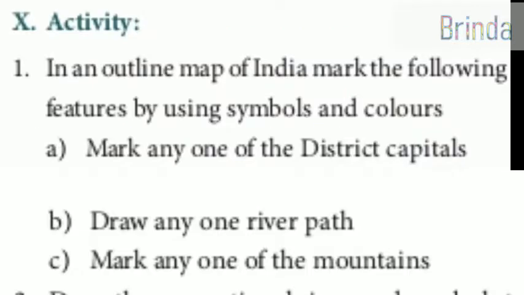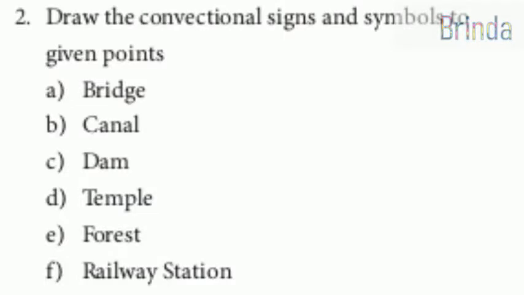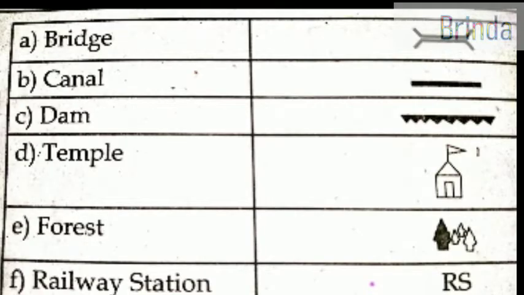In an outline map of India, mark the following features by using symbols and colors. First one, mark any one of the district capitals. Draw any one river path. Okay, next one, mark any one of the mountains. Moving on to second one, draw the conventional signs and symbols to give points. For example, bridge, canal, dam, temple, forest, railway station. Fine children? அடுத்து you have to write the symbols now.